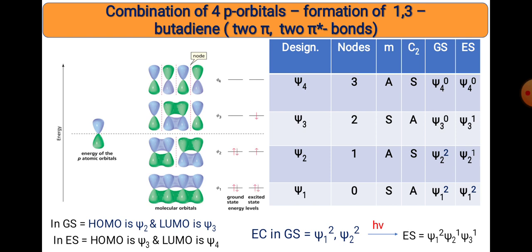In pericyclic reactions, generally we have two inductions: these reactions are induced by light as well as by thermal condition. In thermal condition we always use the HOMO or LUMO from the ground state, while in photochemical conditions we always use the HOMO or LUMO from the excited state. So this is the difference between thermal and photochemical conditions. Keep in mind, in thermal condition all the HOMO and LUMO come from the ground state, while in photochemical condition they come from the excited state.